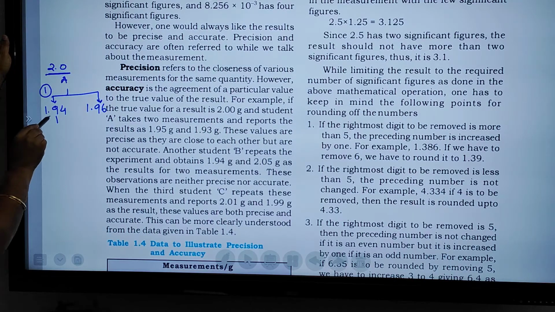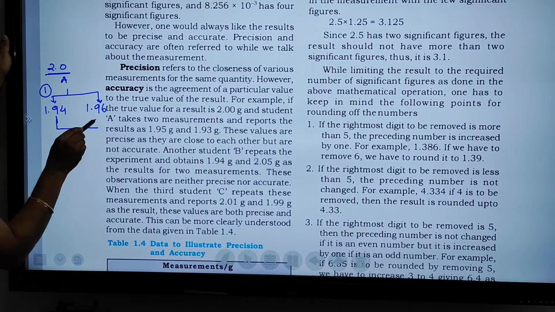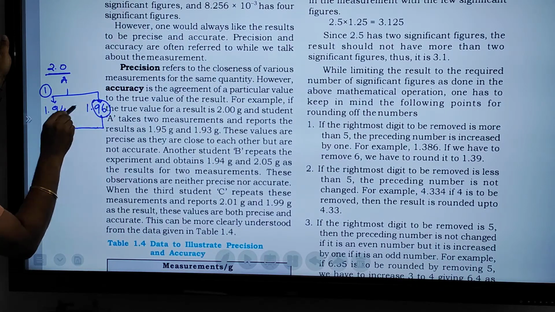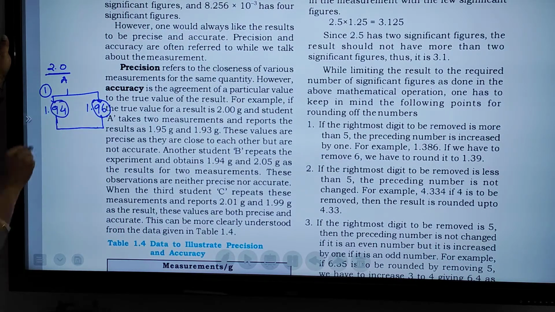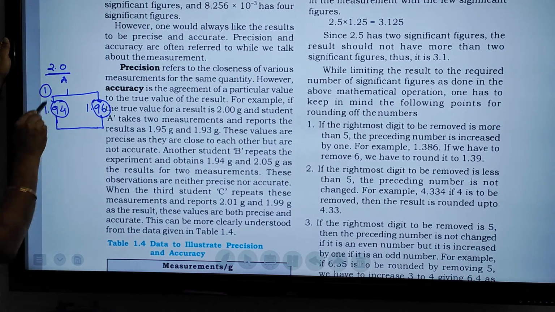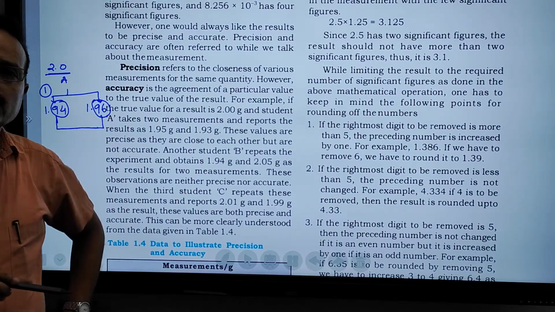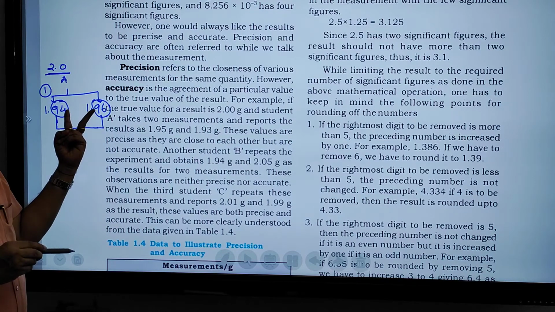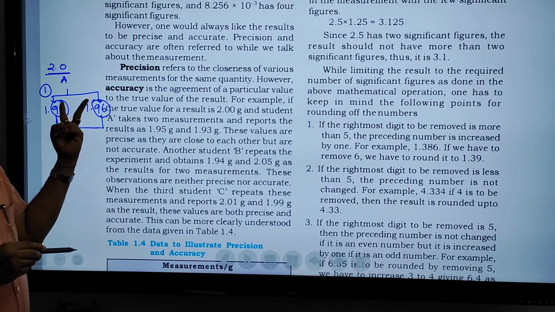So after the decimal point, 0.96 and 0.94 are very close to each other, but the total value is not close to 2. So these 2 values are precise, but not true.